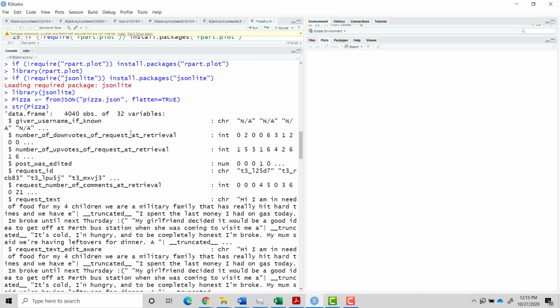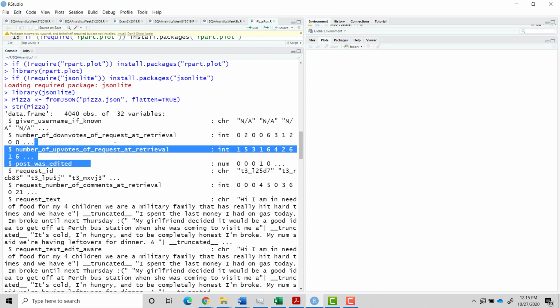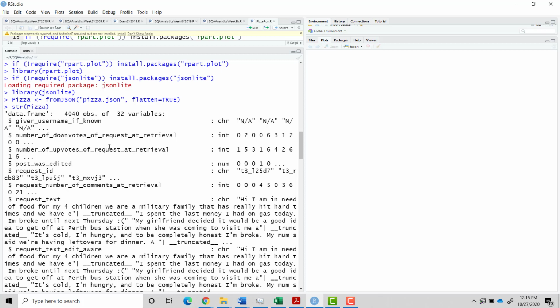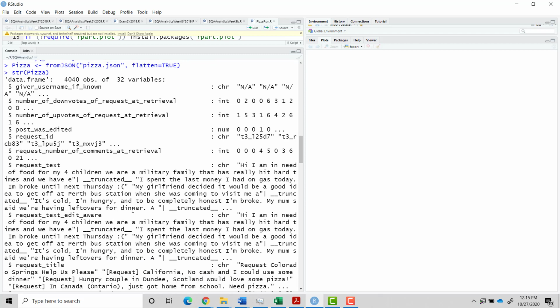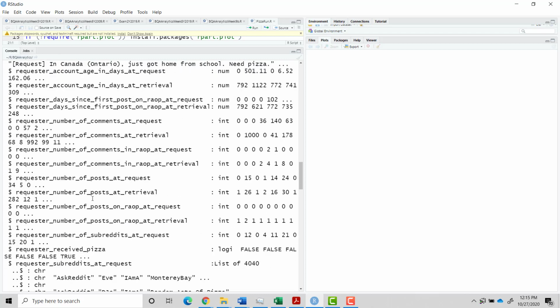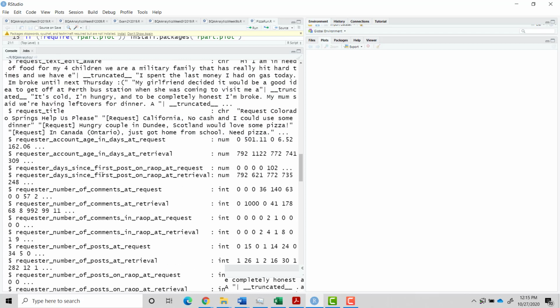So we have the number of votes for the request, so how popular the request was. Obviously, if people like the request and upvote it, then it's more liable to get a pizza. Then the number of comments you got on your thread, and the actual request text. So this is like, "4 children, spent my last money on gas today, broke, cold, hungry," etc. So these are all the requests.